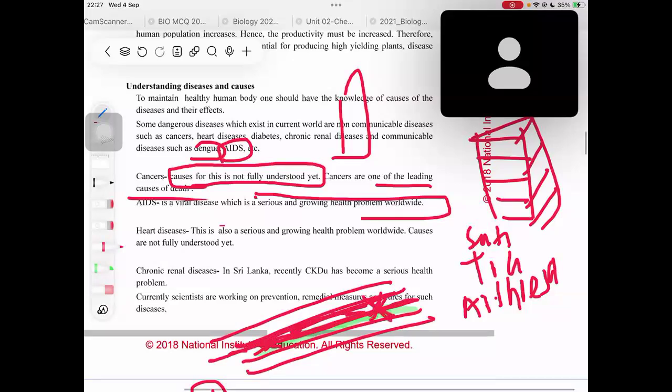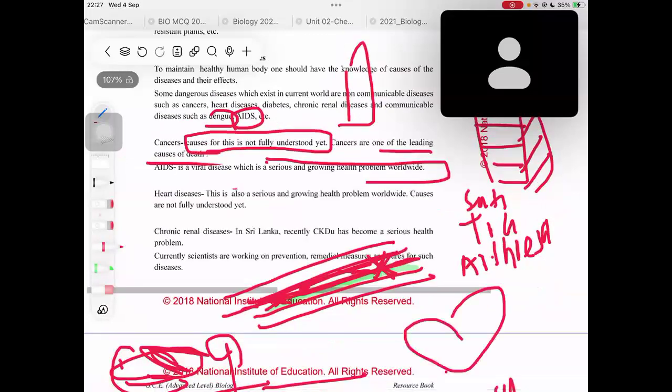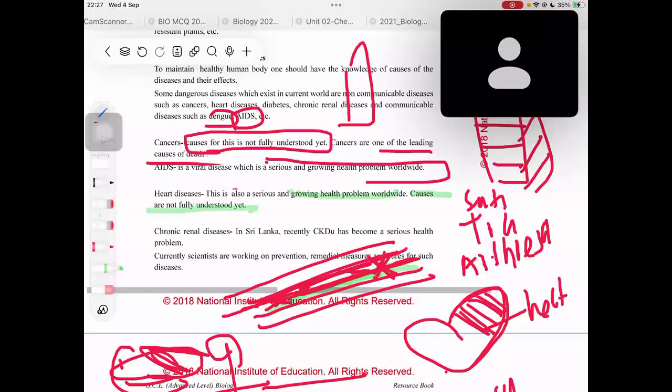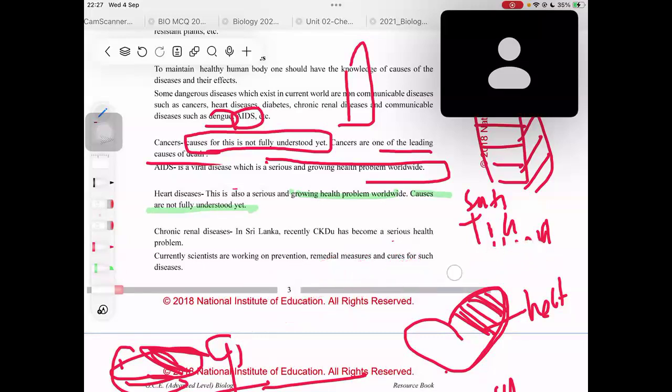When blood blockage happens, the heart won't be supplied with enough blood, right? In that case, we would get heart diseases, right? Or heart attacks. Slowly our heart tissue will die and some parts of our heart will not be functioning properly. So heart disease is also a serious and growing health problem worldwide. Here also the causes are not fully understood yet, even though sometimes we think it's mainly because we are eating trans fats and saturated fats. Sometimes it could be due to stress as well, in some people. So the real cause is not really understood.